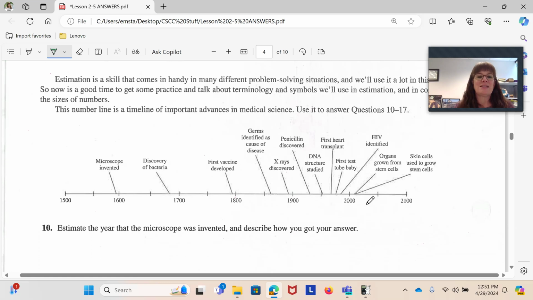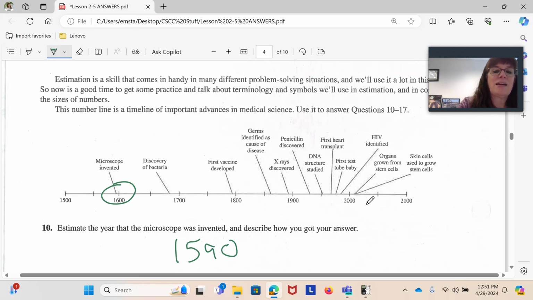Number 10 wants us to estimate the year that the microscope was invented. I see that it's right here, a little bit before 1600, and definitely after 1550. So I need to make a guess. My guess would probably be about 1590. So I would guess the microscope was invented in about 1590. I did that by estimating, using an educated guess. I knew it wasn't greater than the year 1600, I knew it was beyond 1550, and I knew it was pretty close to 1600. So if you said 1580, 1595, 1591, there's lots of numbers you can guess that would be pretty accurate and pretty close.